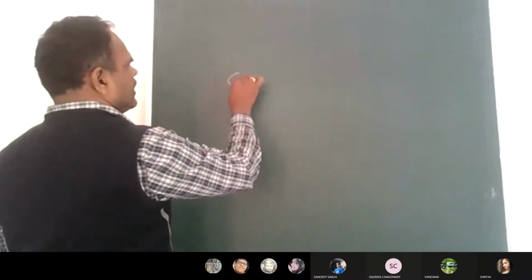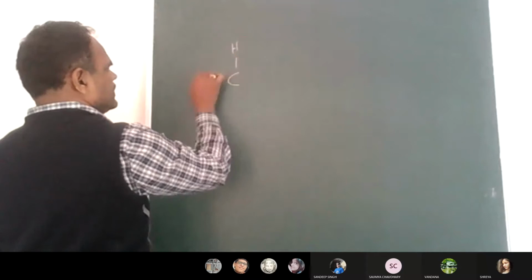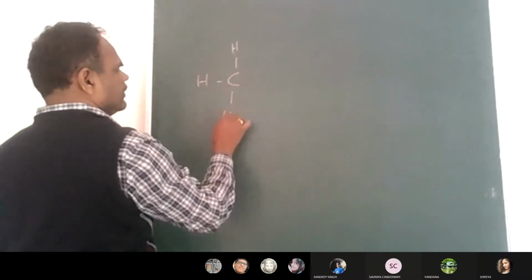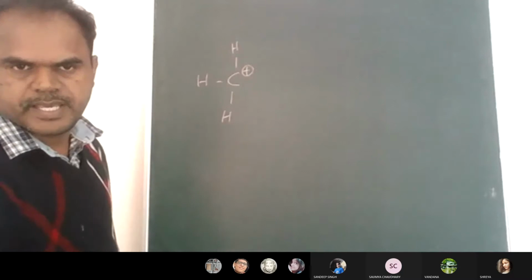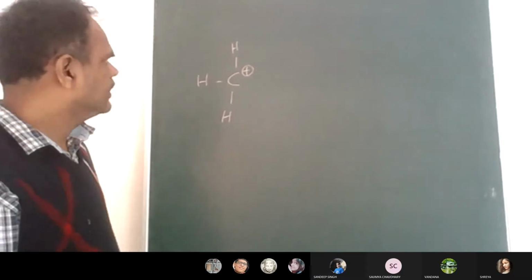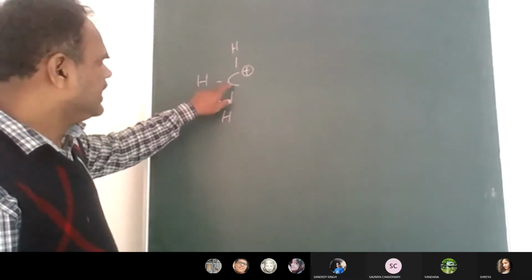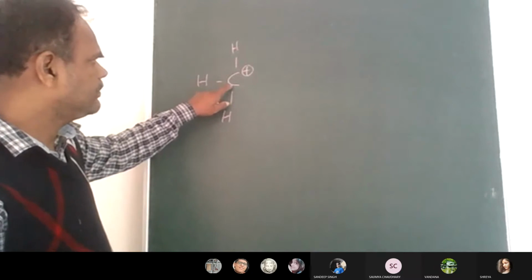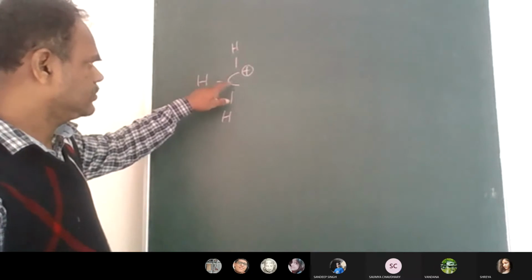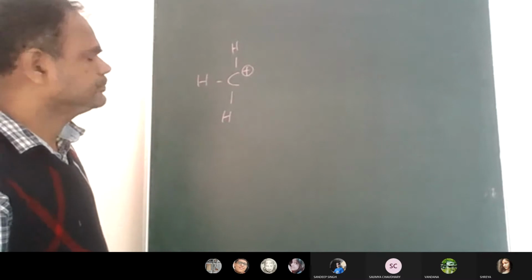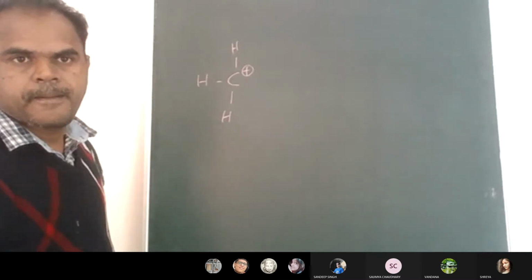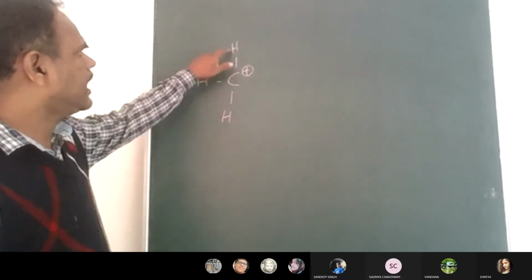Here, what is the carbocation I'm writing? This is a carbocation, methyl. In this methyl cation, is there any alkyl group adjacent?